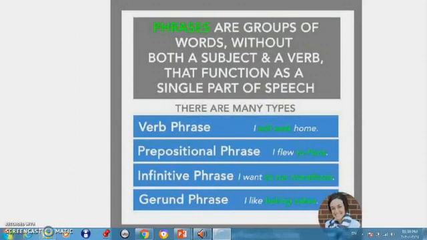The first type is a verb phrase. For example, I will walk home. So here I have a helping verb, will, plus a main verb, walk. So we form the verb phrase by using the helping verb plus the main verb.